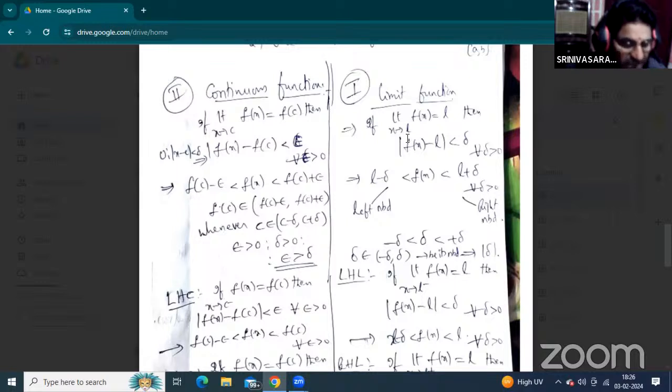Okay. Now that function lies between L minus del and L plus del. Here del is any neighborhood, that is, the neighborhood of the point, represented by the open interval of this point minus del and plus del.